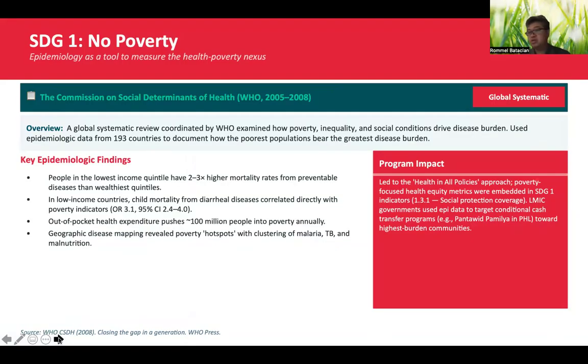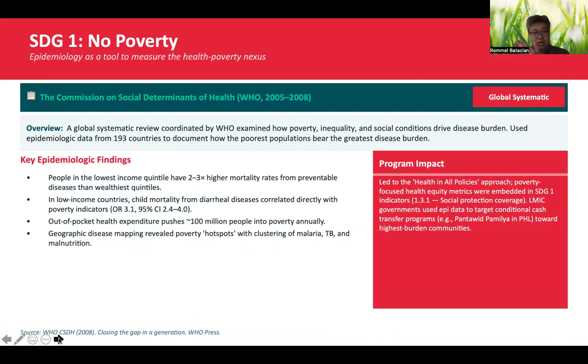So the first one is no poverty. The World Health Organization Commission on Social Determinants of Health conducted a global systematic review that examines how poverty, inequality, and social conditions drive disease burden. They analyzed data from 193 countries. So what are the findings?